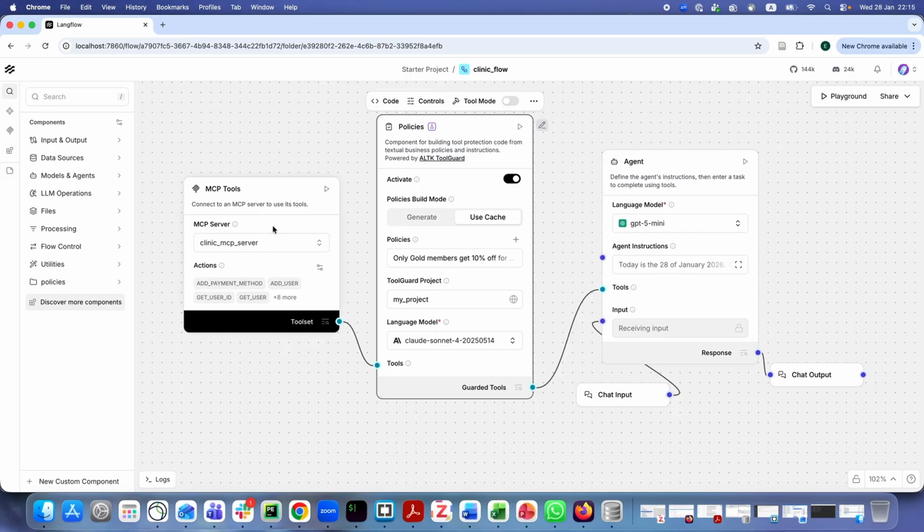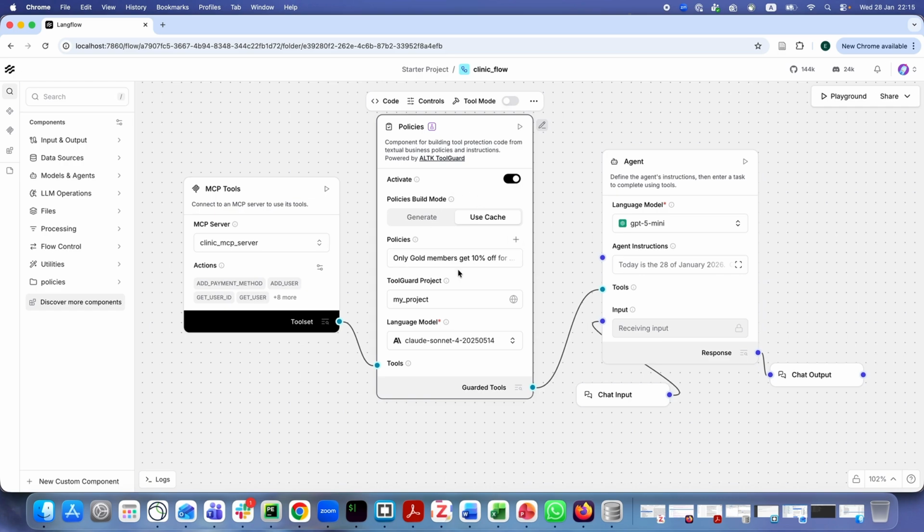Example flow using ToolGuard is shown in this Langflow UI. MCP Tools is serving over 10 tools related to booking medical appointments. The agent is in charge of the flow. It is supposed to help customers with various actions: book appointment, cancel appointment, update user details, and so on.